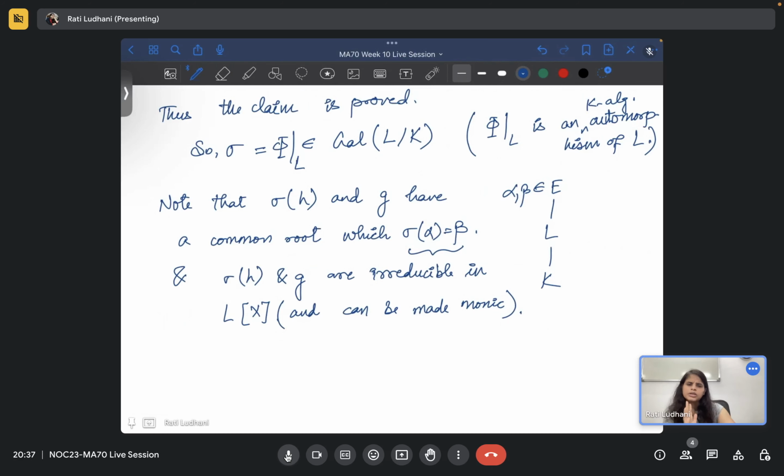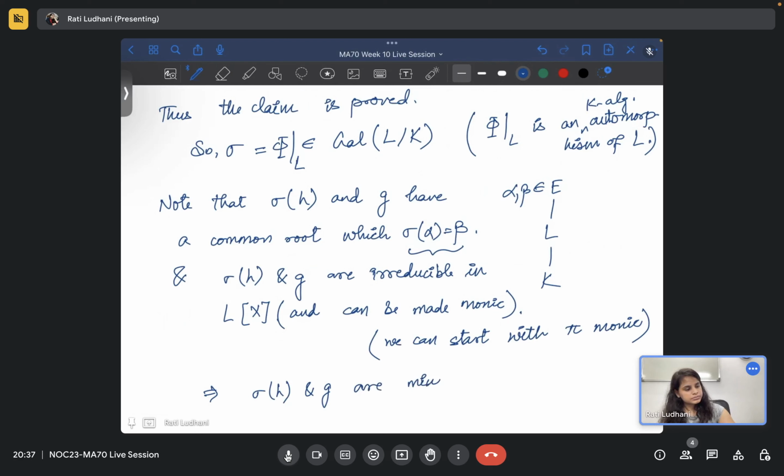You can start with pi monic, then you can assume that all the factors are monic. That is fine. But anyway, these are irreducible and monic, so these are minimal polynomials, right? This implies sigma of H and G are minimal polynomials of beta, which is also the same as sigma of alpha, right? That is the common root.